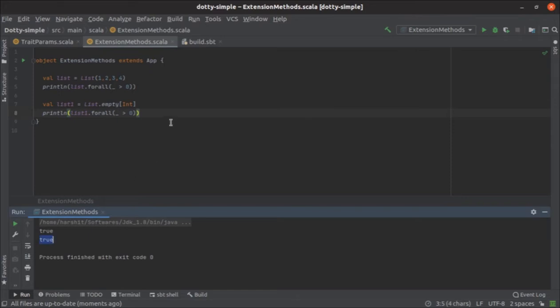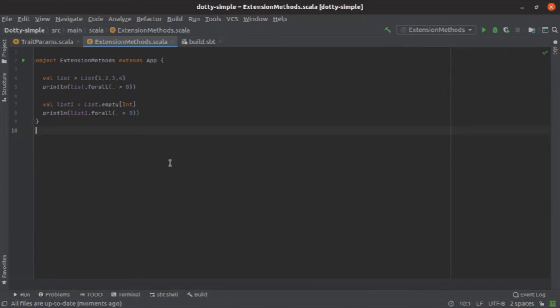Strange, because this also gives you true, having known that this is an empty list. Ideally, if this is an empty list, we should be getting a false, but this is not the behavior of forall. Forall works as if your list is empty, it will give you a true response. So this is not the forall that we wanted.